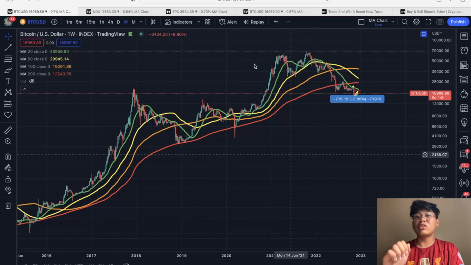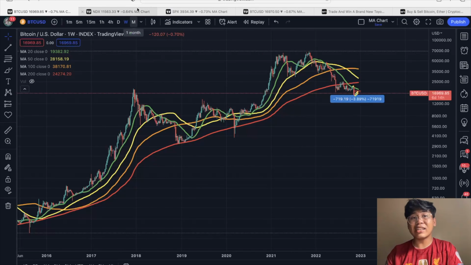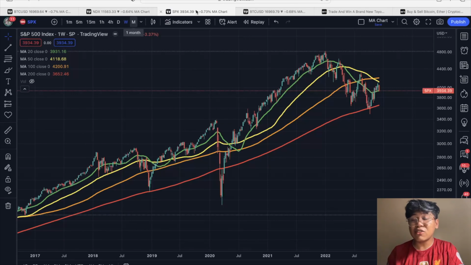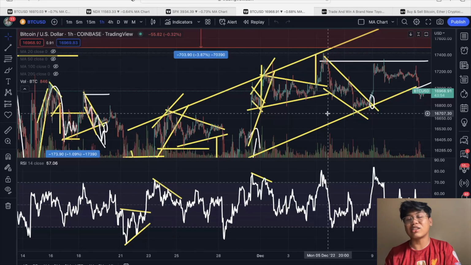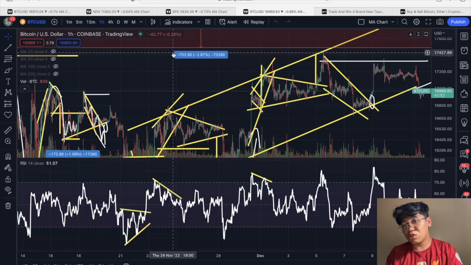Today, we are going to take a look at why the cryptocurrency market is down using the Nasdaq chart as well as the S&P 500. And on top of that, we are going to give you a quick update with the Bitcoin price action for the very short term. So let's stay tuned to know more.